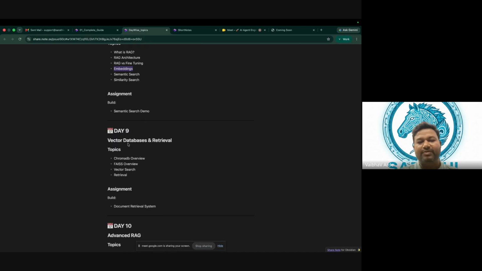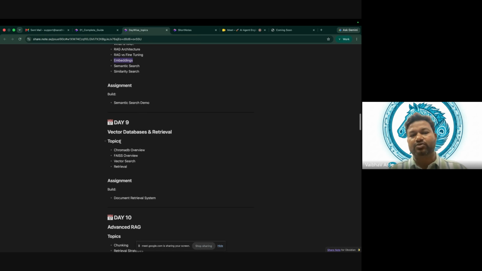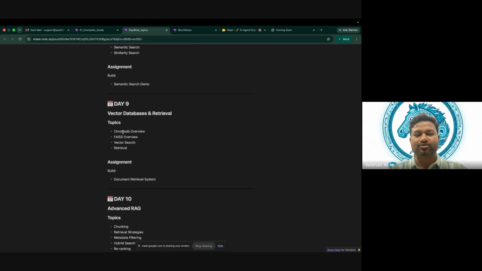As of now, you might have heard about relational databases or document databases like MongoDB and all, right? But as we started learning about AI, this new type of databases came into existence, and those are nothing but vector databases. So we will learn about these databases. So see, ChromaDB, it is from Google. The FAISS database, it is from Meta, that is Facebook.